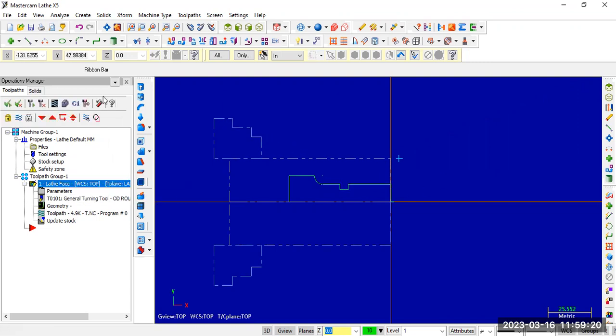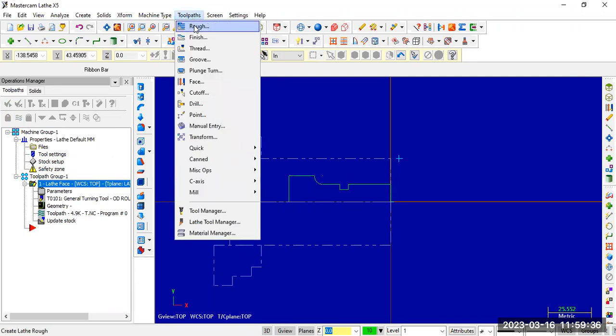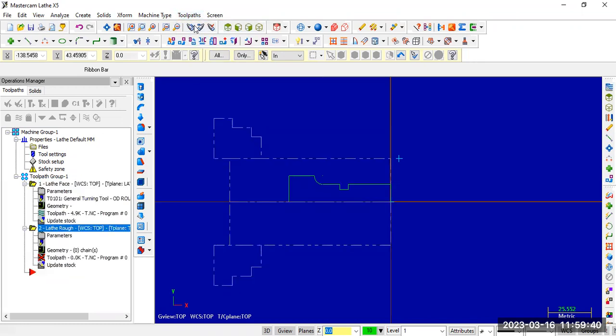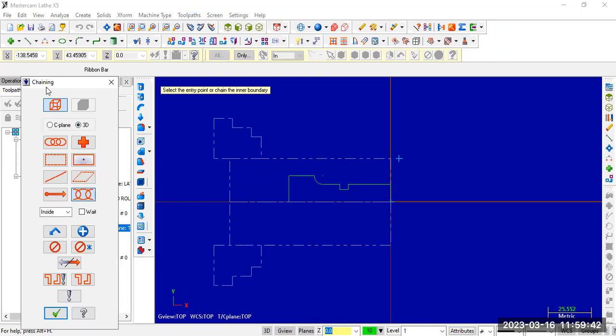Next, on the stock material, 5 mm of extra material is removed. So the next operation is the rough turning operation. Again, go to tool path, rough turning, select rough. Here it is asking from which point to which point, or under which line, we need to remove the material.